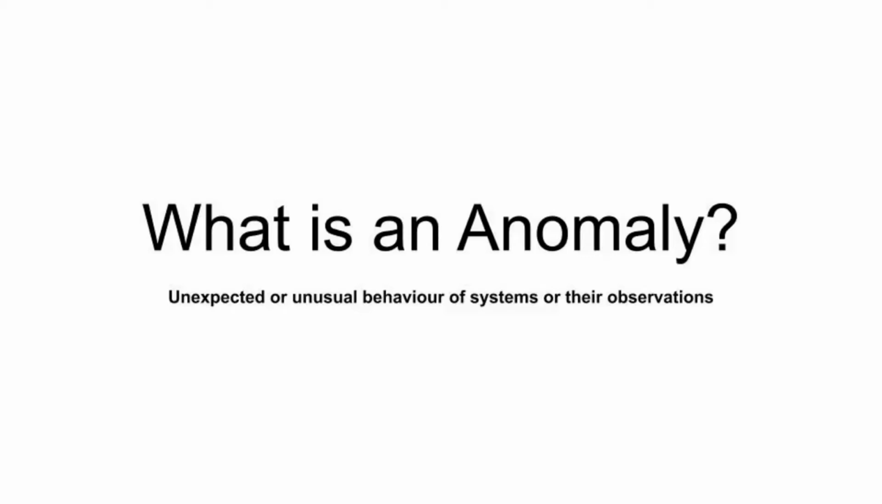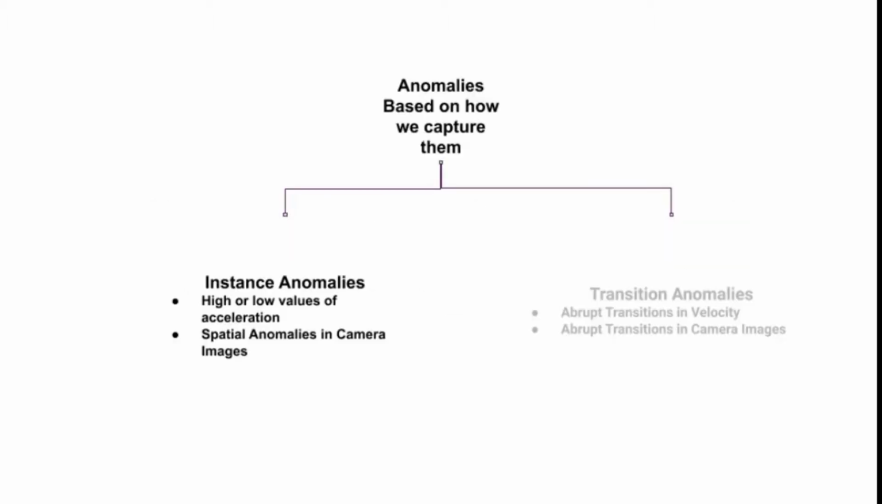What is an anomaly in the context of autonomous navigation? We can define an anomaly as an unexpected or unusual behavior of the system or its observation. First, we define two basic types of abnormalities based on how we capture them.